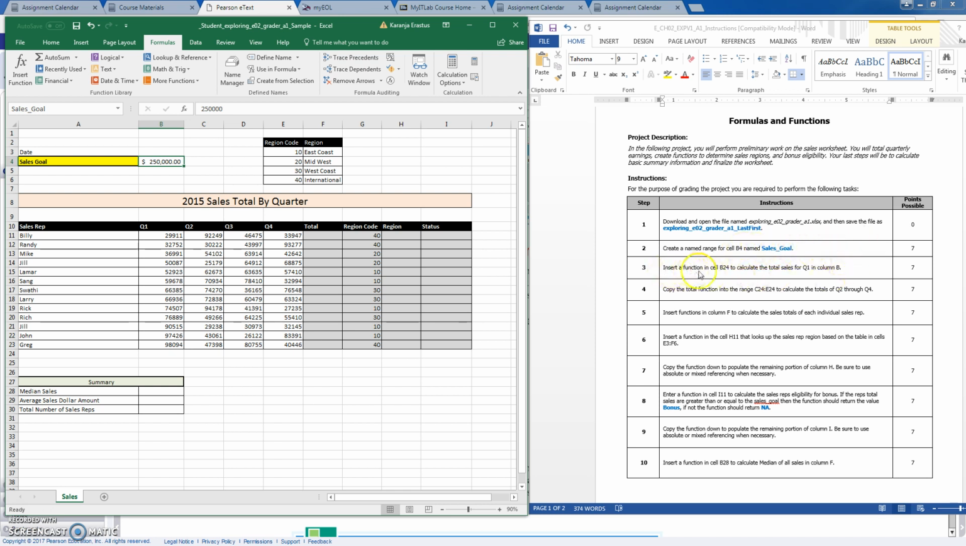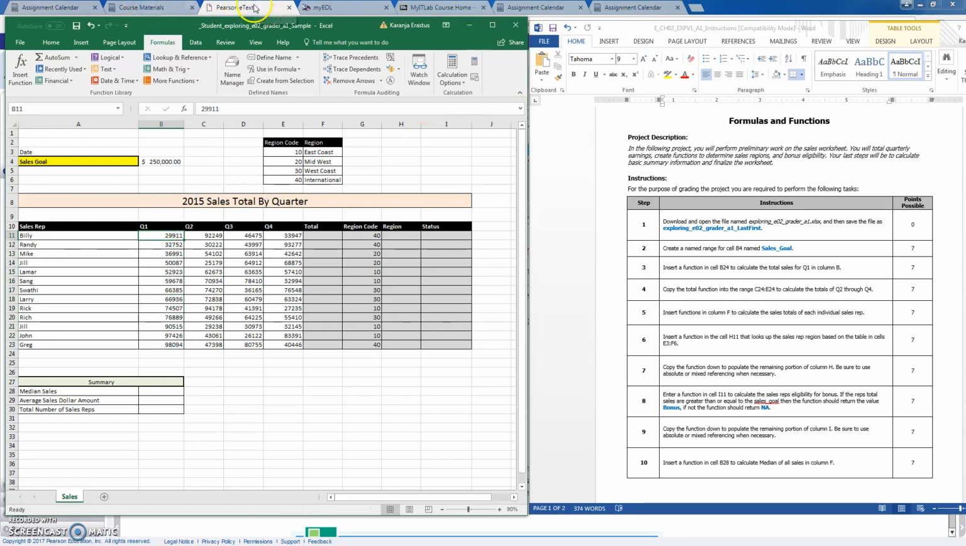Now you come to insert a function in cell B24 to calculate the total sales for Q1 in column B. So column B, Q1 is here. We expect to calculate the total for all these values. So to calculate the total, we can use the SUM function.